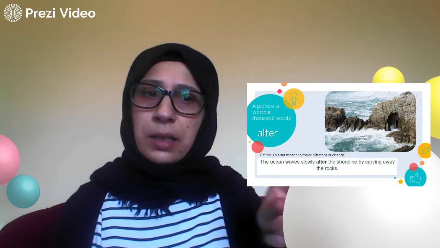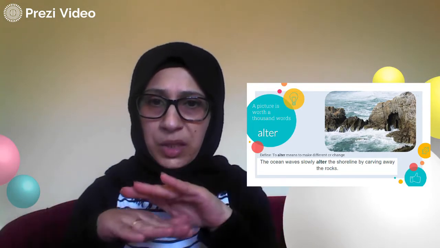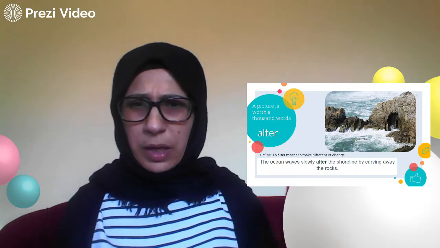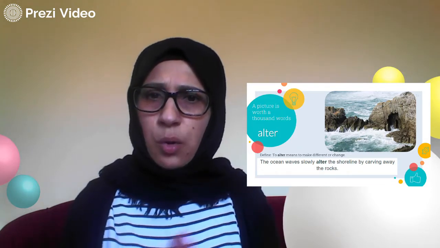As you can see here, do you see the rocks in this picture? They were not like this. They were probably smooth rocks and maybe same level, same height. And they were one rock. Now, if you look at them, they are cracked, broken. Some of them probably fell under the water in the ocean. What made this rock change? It's because of the waves. The waves hit these rocks so hard, and that's what makes them change.